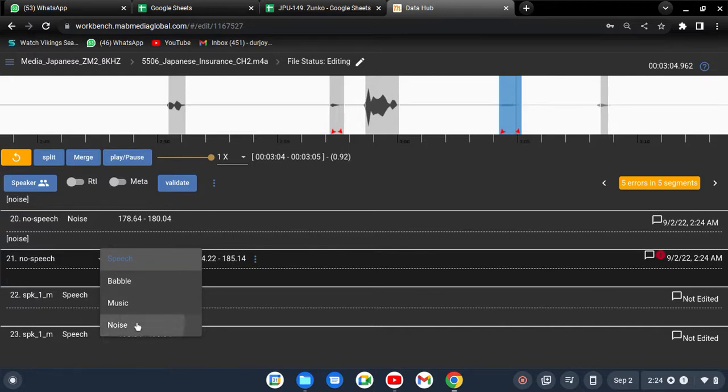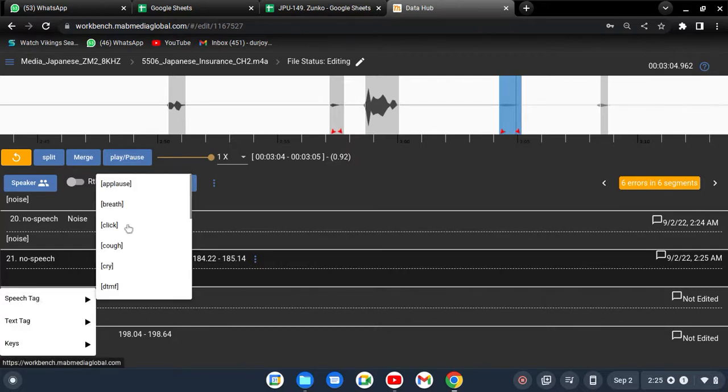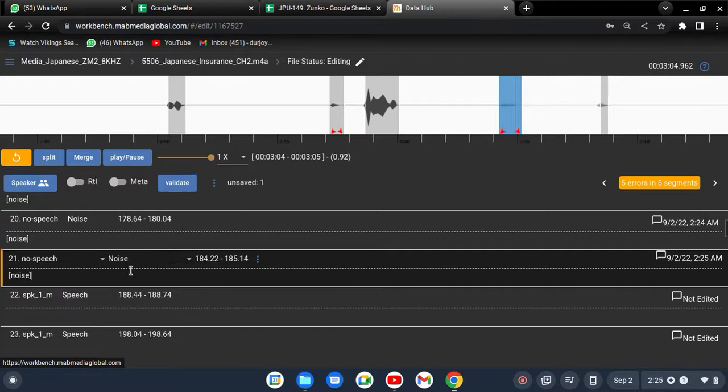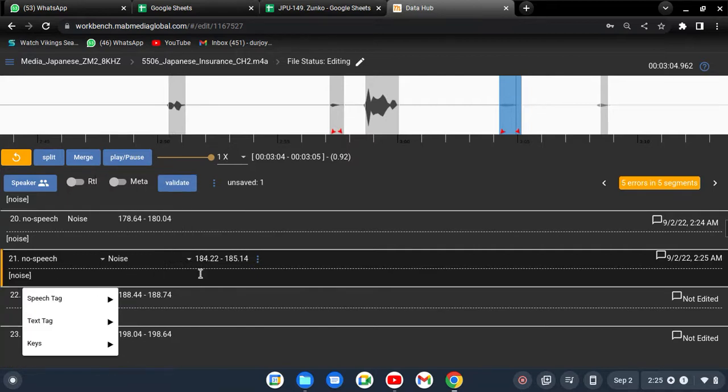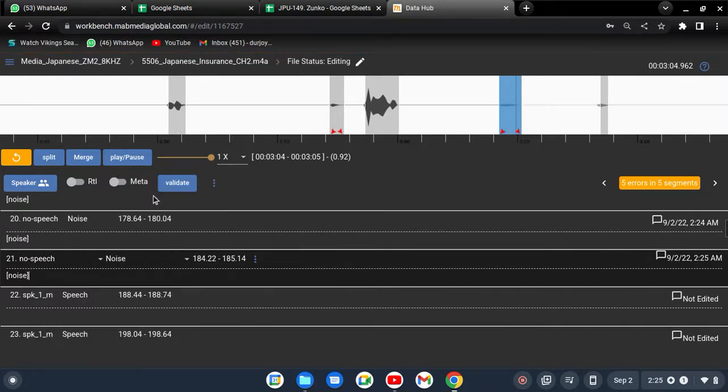Just mark that as noise, go to the transcription box, hold the Alt key and press the right arrow, go to the speech tag, find the noise tag and put it in here. That's it. For that speech tag you will not use any kind of tag in any word, only one tag, the noise tag, for those noise segments.